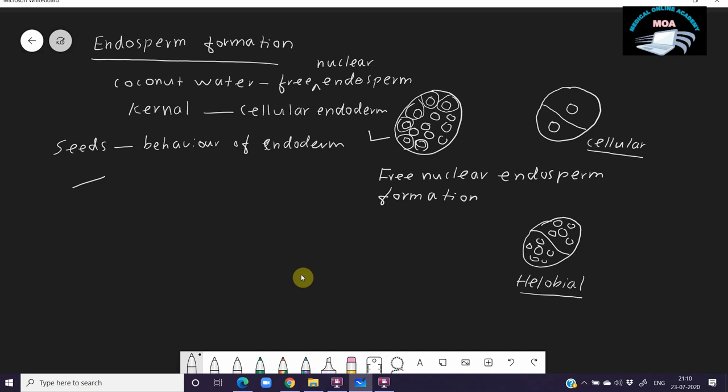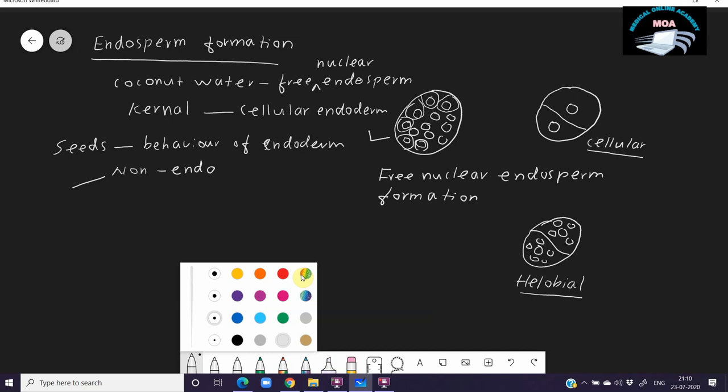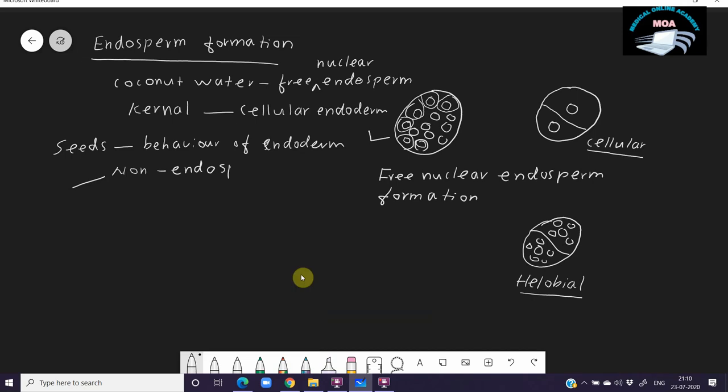One type of seed is known as the non-endospermic seed. What is actually a non-endospermic seed? It is very clear from the word itself. And the other seed is the endospermic seed.